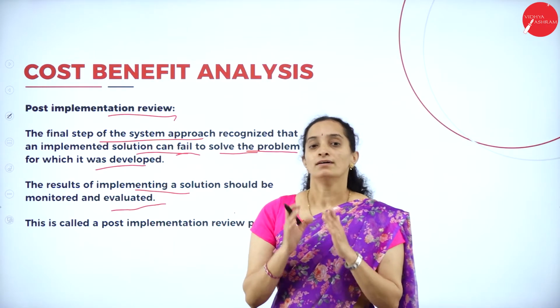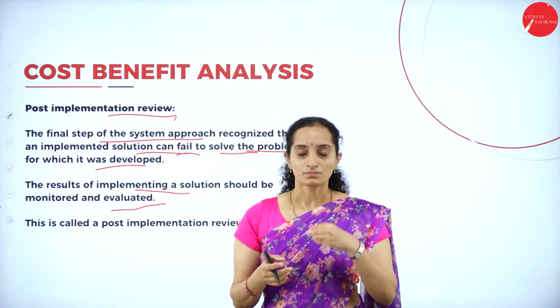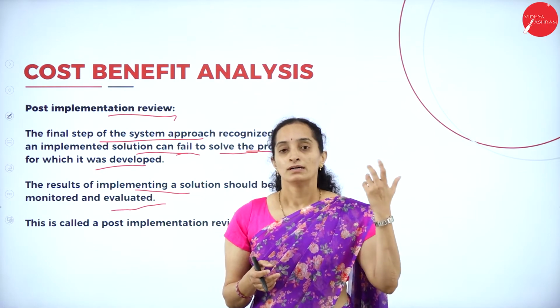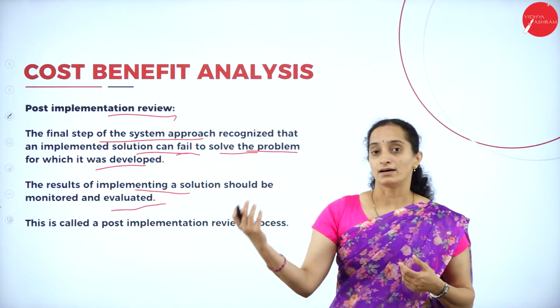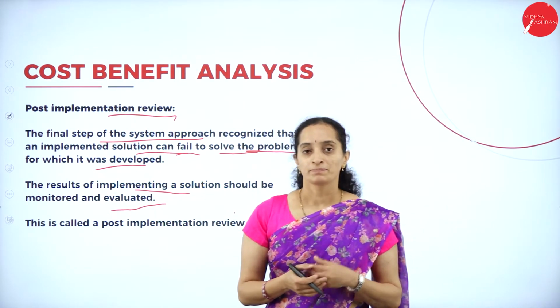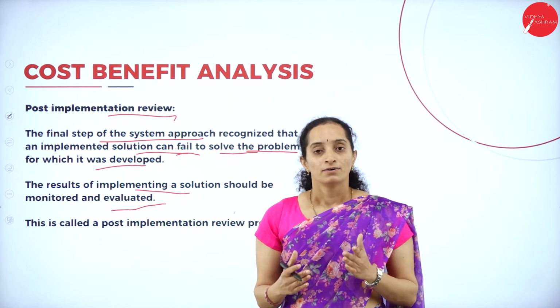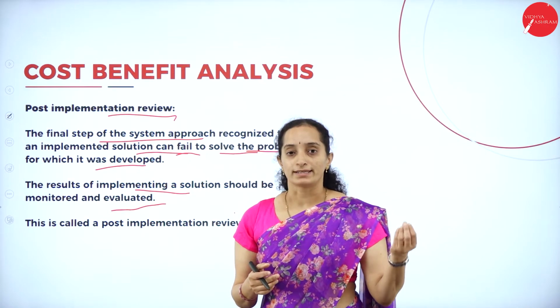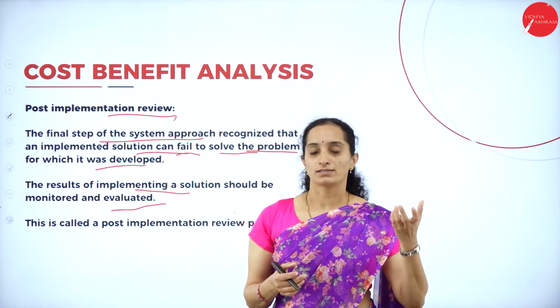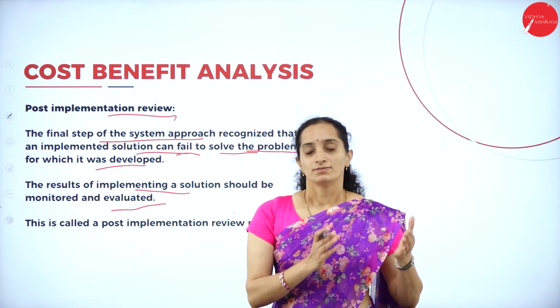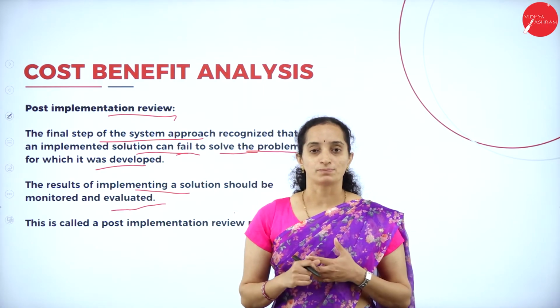Suppose you have a hospital, you have a new system, new expert doctors, and new infrastructure established. And there is a problem, so a solution is there. You have to have a new branch of the hospital.